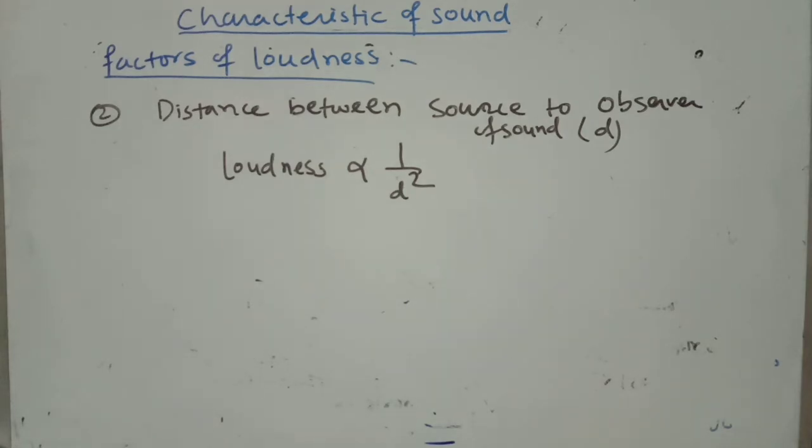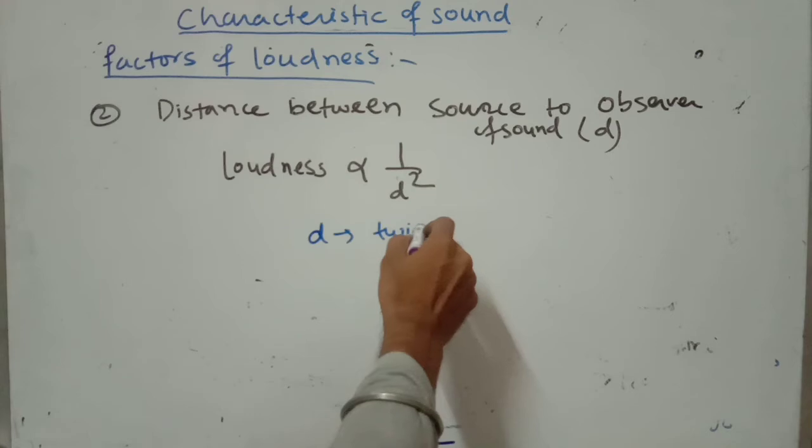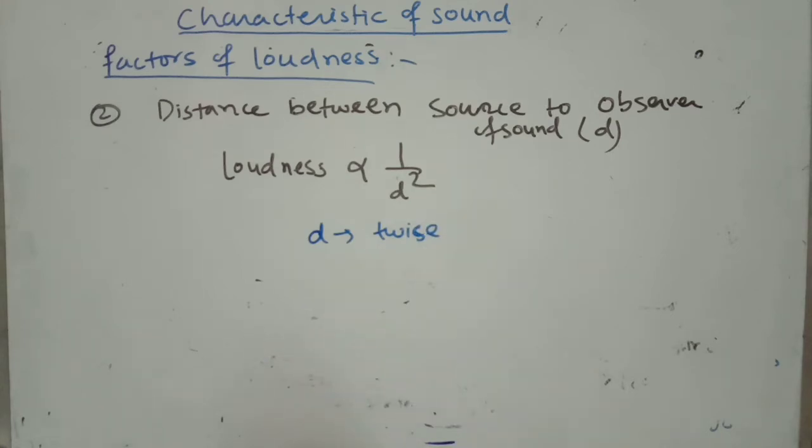That means if the distance increases, loudness decreases. Let the distance become twice, going far away; then loudness decreases to 1 by 4 times. If the source comes 2 times nearer to the observer, loudness increases 4 times.